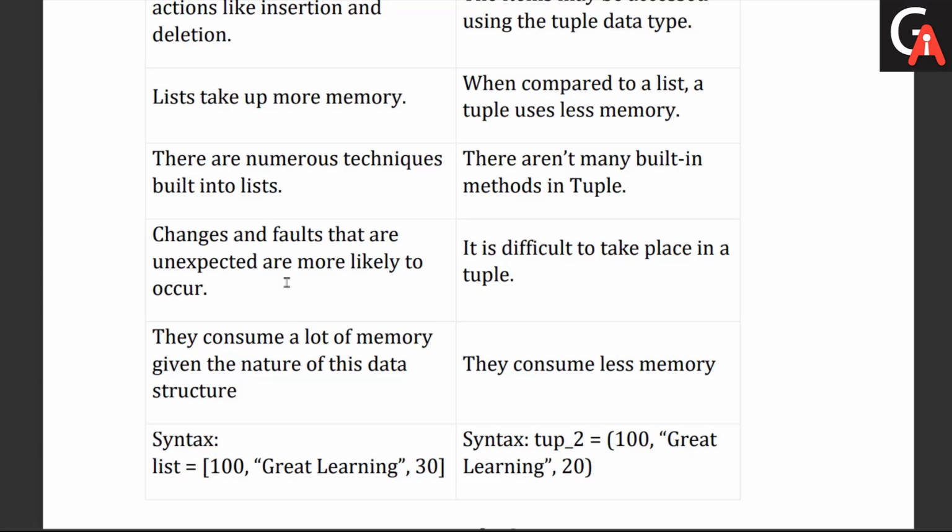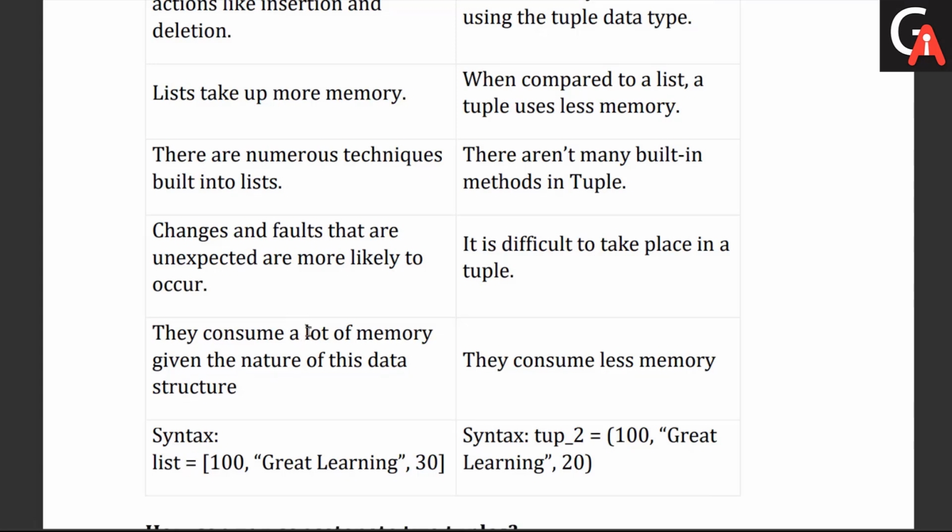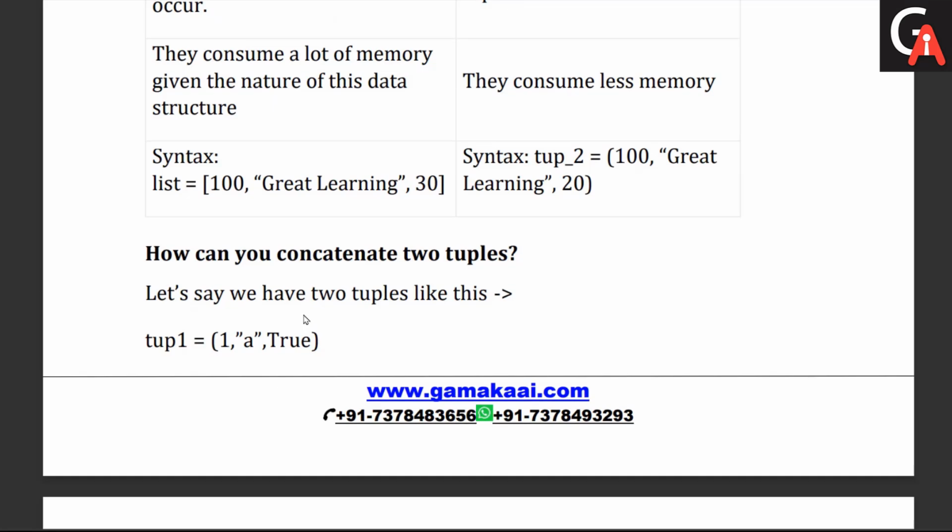Talking about the syntax, if I define a list using square brackets, I can take any object, whether an integer, a string, or even a nested list. With respect to the tuple, we use parentheses, and the parentheses are optional; comma separated values are taken as a tuple by default. So these are the pretty important things we have with respect to lists and tuples.